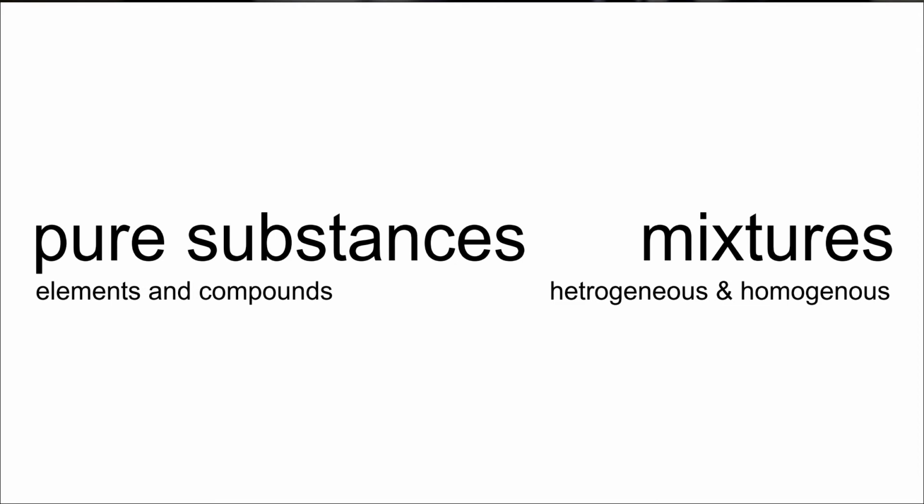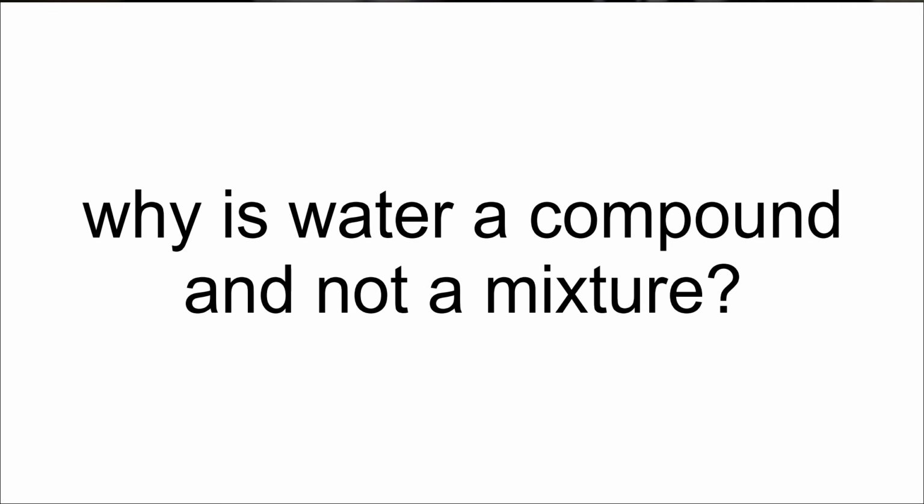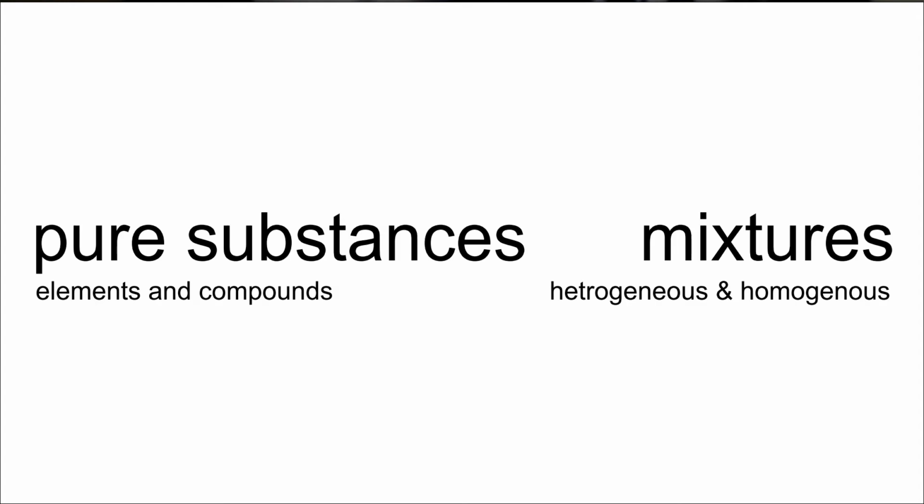Now let's dive into pure substances. As I said, there are elements and compounds under pure substances. An element is not separable into simpler substances. An example of an element is helium. A compound is separable into simpler substances, and water is an example of it. Right now, you might be wondering, why is water a compound and not a mixture? We think that you will be able to understand that after we explain the definition of heterogeneous and homogeneous mixtures.